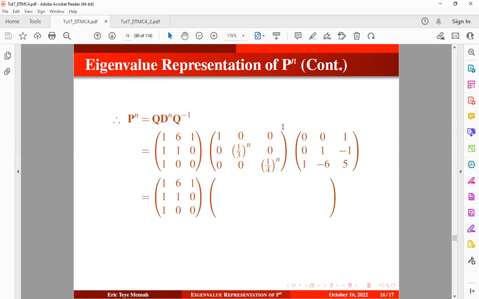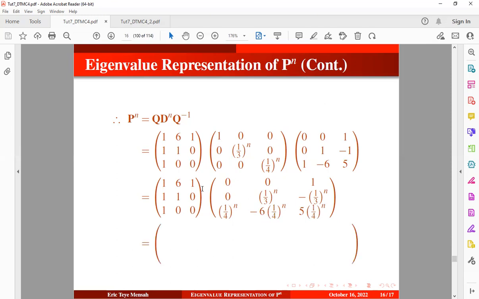So let's take the product of this and this. So we take the first row multiplied by the column. We have this first row multiplied by the second column and the first row multiplied by the last column, okay? And we can pick the second row multiplied by each of the columns. So second row by the first column, second row by second column, second row by the last column. And we can also pick the last row by first column, last row by second column, and last row by last column, okay?